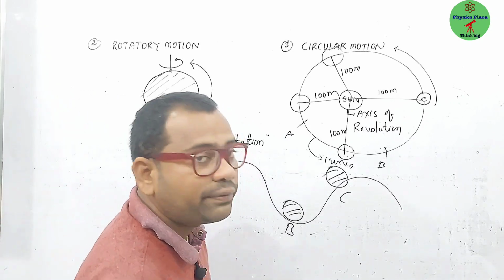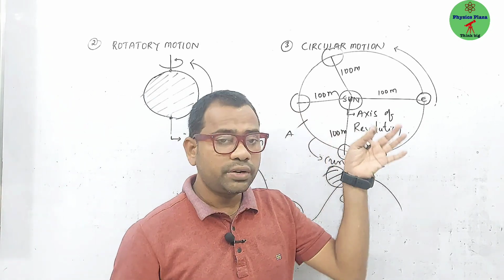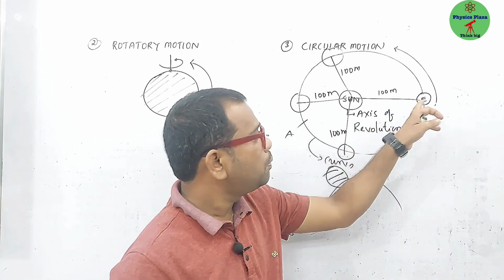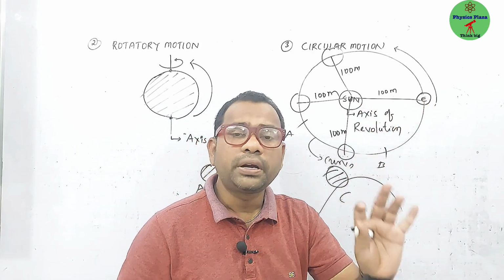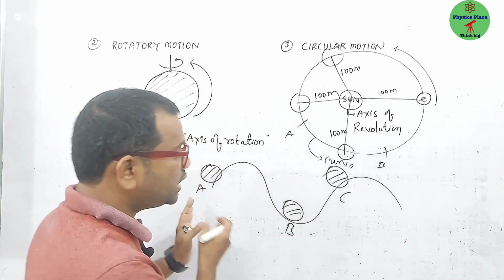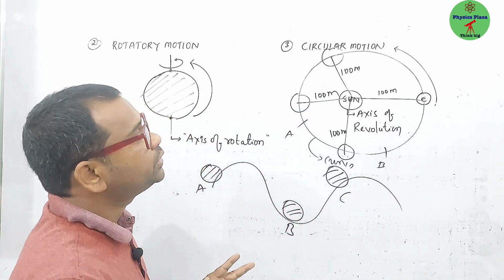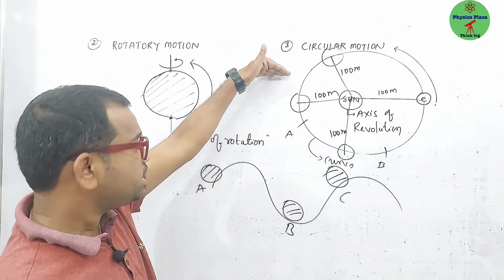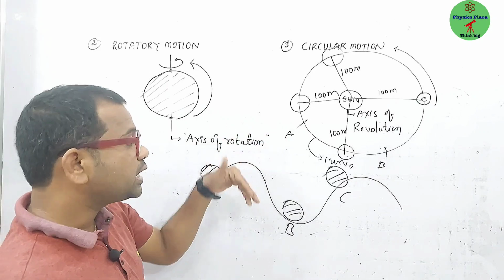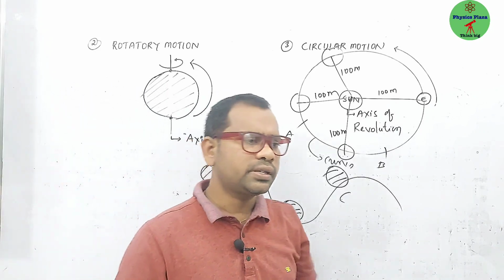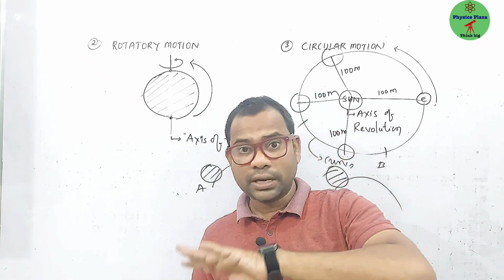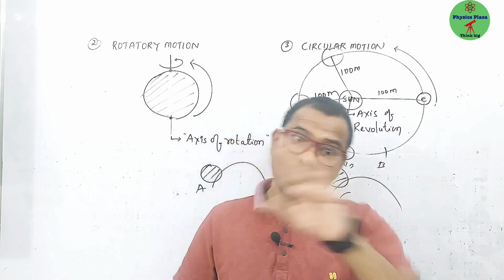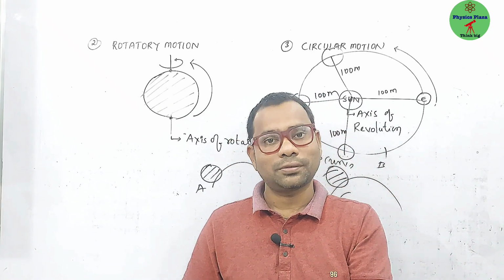So this is a small difference. In a circular motion, if you look at the distance between the body and the axis of revolution, this distance is fixed. But it won't be in the case of curvilinear motion. So that's what we can say. Circular motion is a special case of curvilinear motion. Means all circular motions are curvilinear motions, but all curvilinear motions are not circular motions.